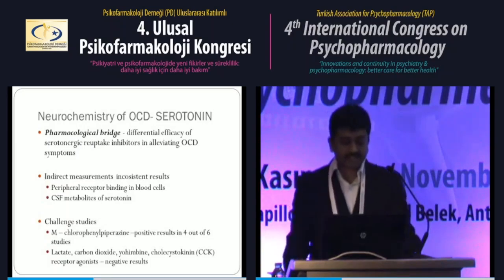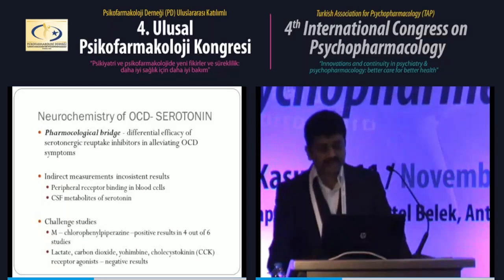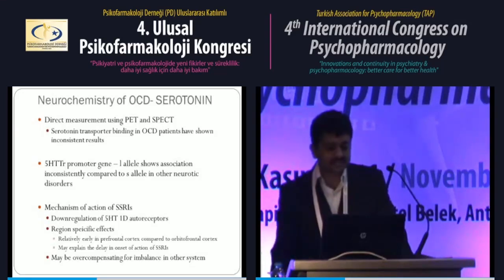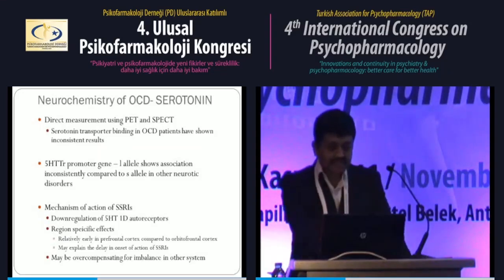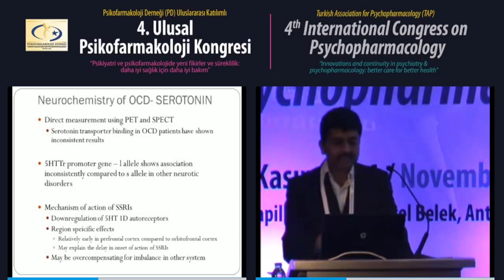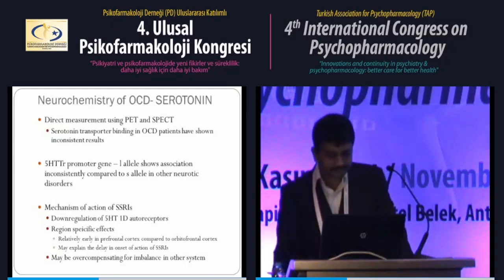Some challenge studies were done, like with mCPP, which increases serotonin level, and this has shown positive results in 4 out of 6 studies. There were 2 negative studies. When it comes to direct measurements in the brain, PET and SPECT studies of serotonin transporter binding in OCD patients have shown inconsistent results. Gene studies: the 5-HTTLPR promoter gene has been famous because of the Caspi et al. study, which showed association with many neurotic disorders, and especially depression.